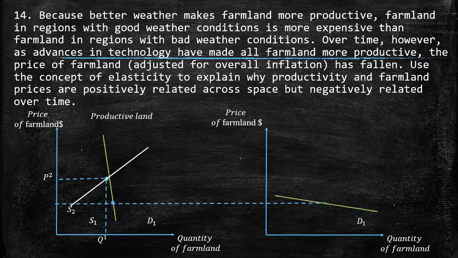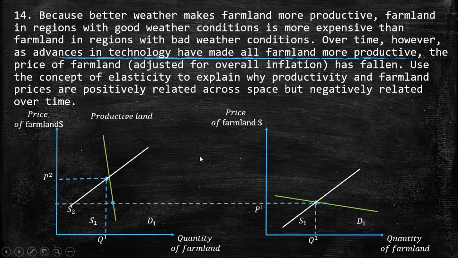And on the other side, for the non-productive farmland, we have here a demand which is elastic. So they have to charge a lower price in order to have more revenue. Remember that with the inelastic curve they will receive less when they decrease the price. So for this reason the price is higher for productive land. So it is positively related: higher productivity, higher price, because of the demand.